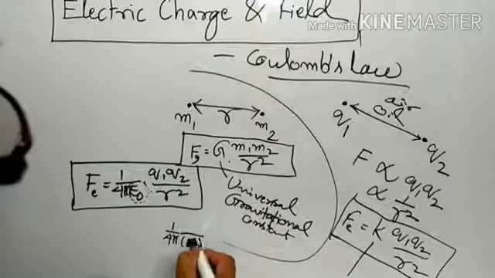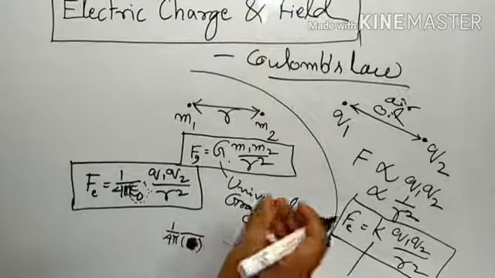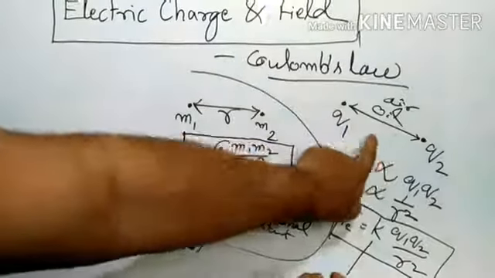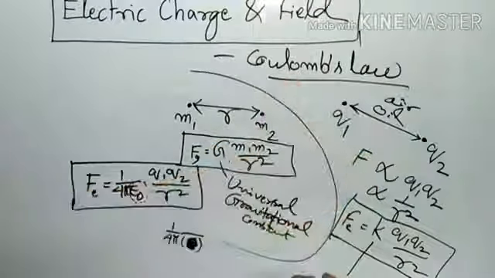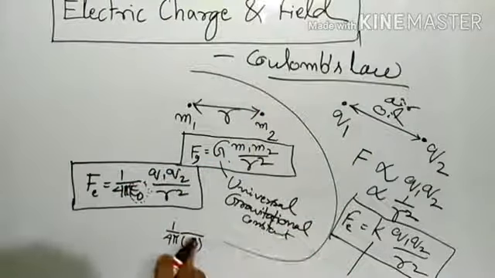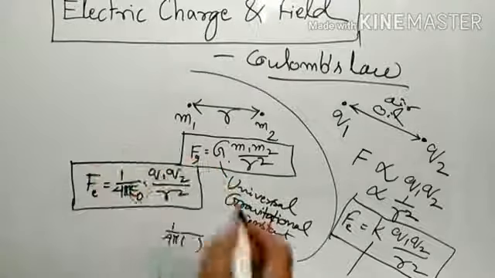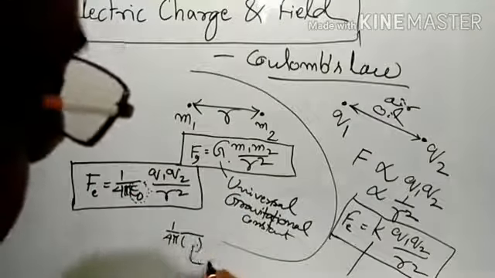That something depends on the property of the medium taken in between Q1 and Q2. And that effect for different materials or mediums is given a name: permittivity.